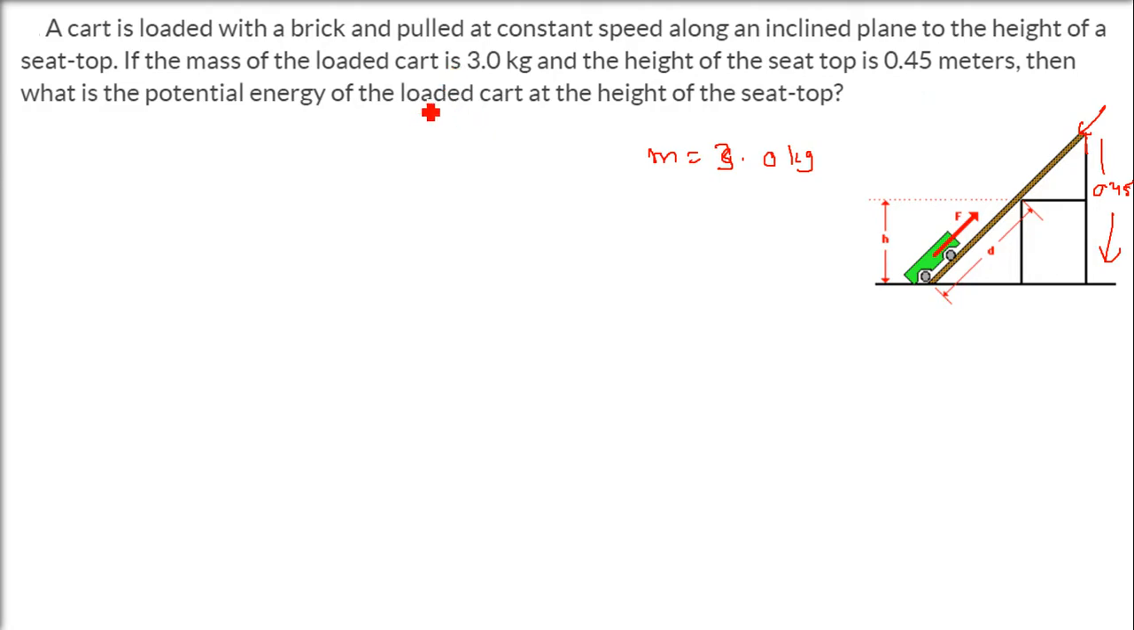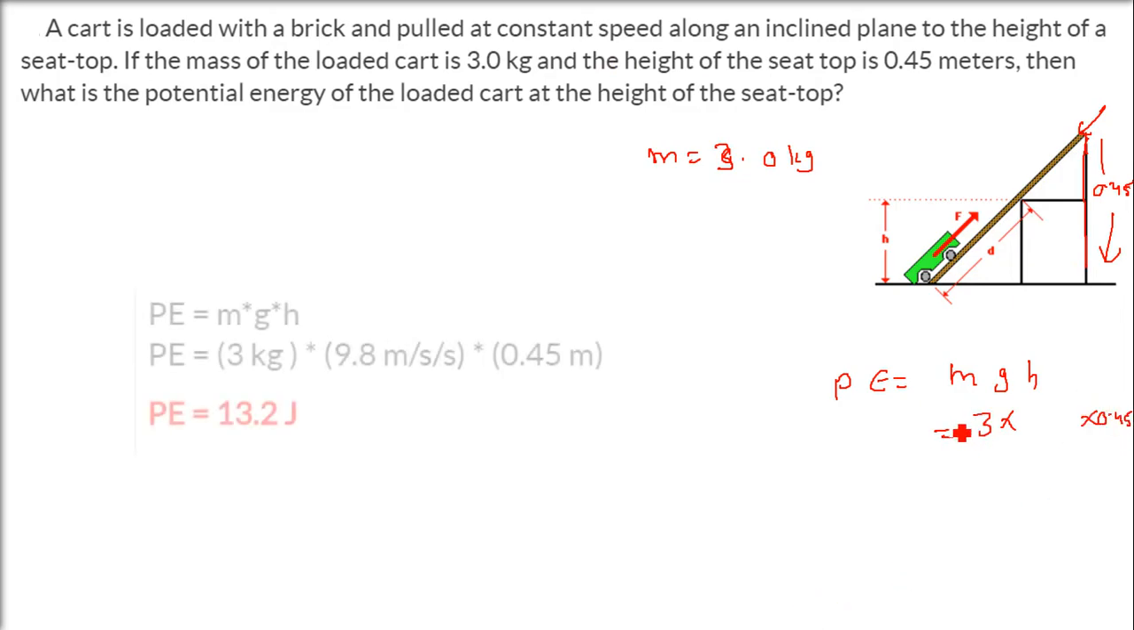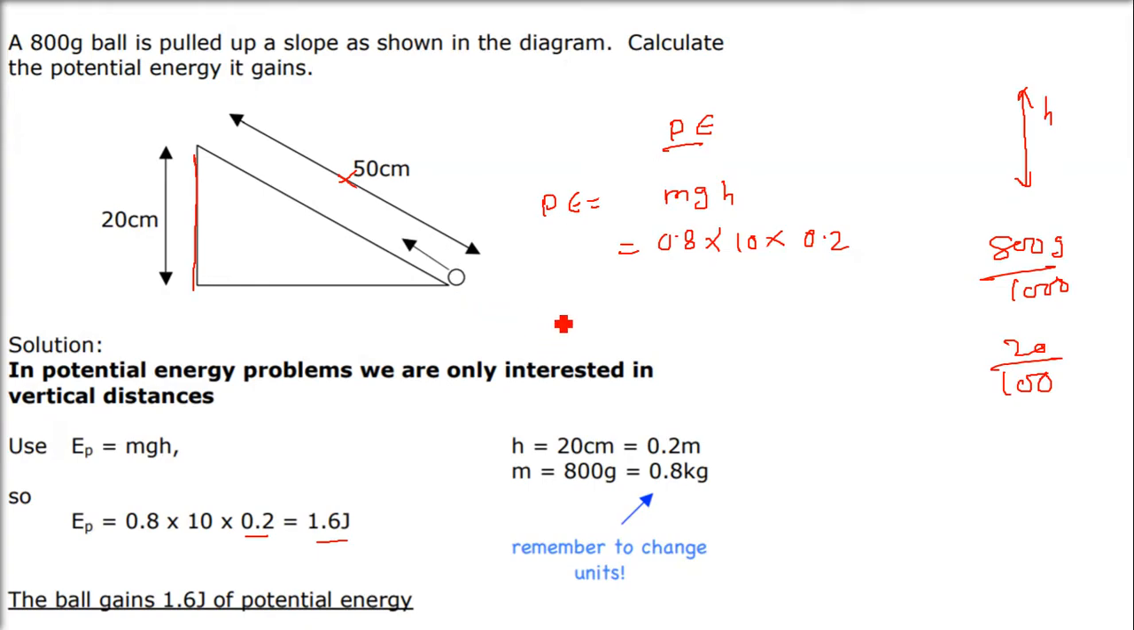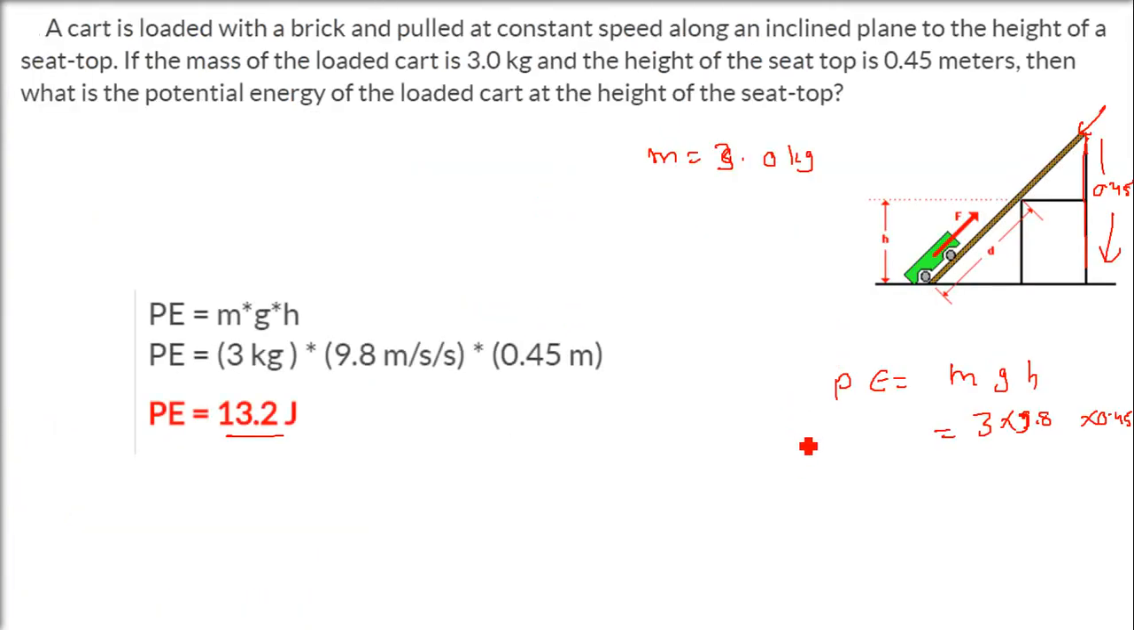As we just saw in the previous question, potential energy only talks about the vertical height. This is the height. It is mgh. Mass is 3, height is 0.45, and let us take gravity as 9.8 here. So we see 13.2 joule. The main thing of this question and the previous question is that we are interested in potential energy, so we are only interested in the vertical height, not any other height.